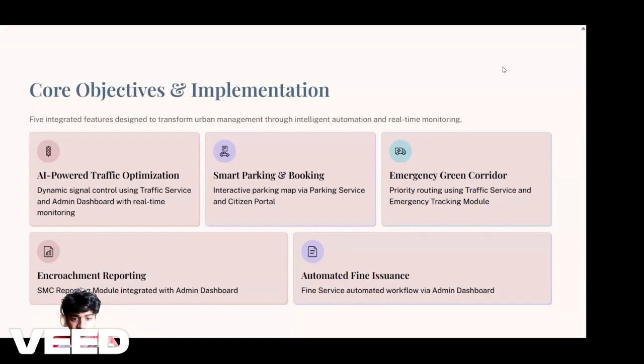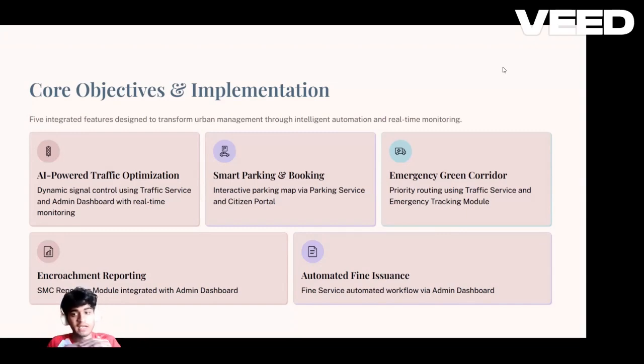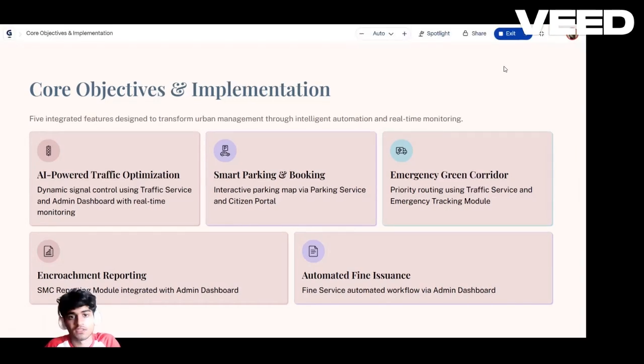For emergency situations, we designed an emergency green corridor which prioritizes routes using real-time traffic data and the emergency traffic module. We also included encroachment and violation reporting, where issues are logged and managed through an SMC reporting module and admin dashboard. Finally, our automated fine issuance system streamlines the process of generating and managing fines through a dedicated fine service. All these modules are fully implemented and integrated into a unified system.